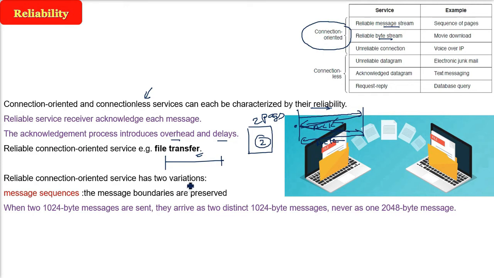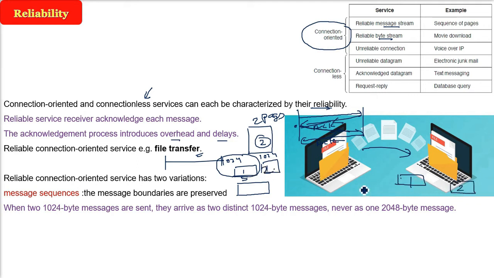What does it mean? If you are sending, say, 1024 message, that is, if you are sending these two pages, this is first page, this is second page. Say first page is 1024 byte. And when you are sending the second page, it is 1024 byte. There are two different messages. They will be sent and received as it is, because 1024 is the message boundary and it will be preserved. You will not get in message sequence this 2048 byte message.